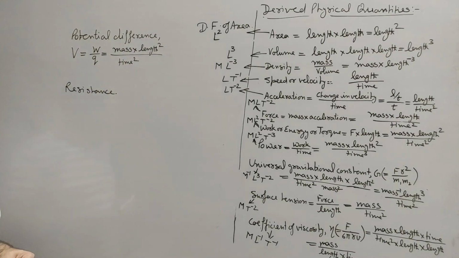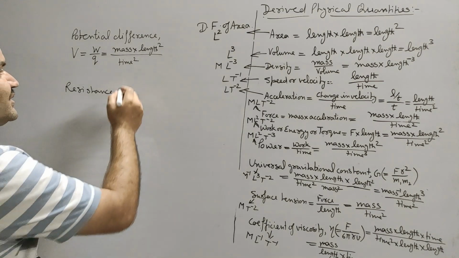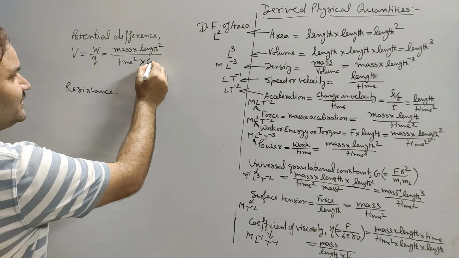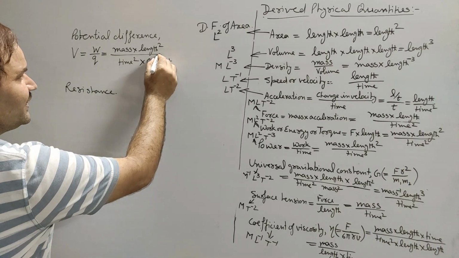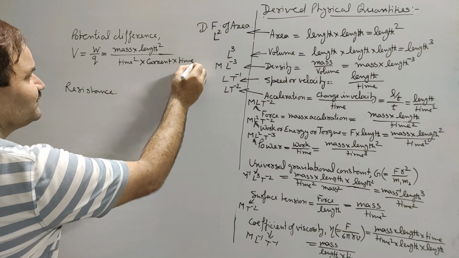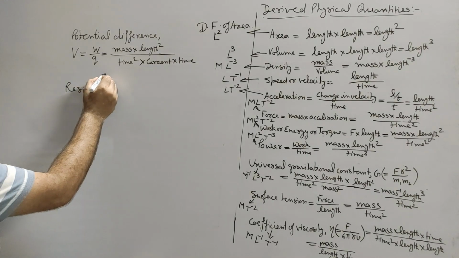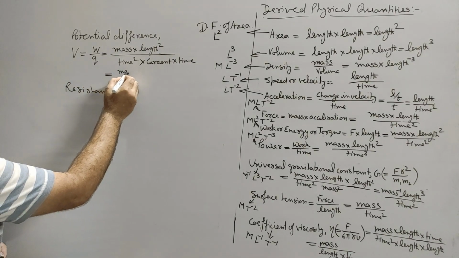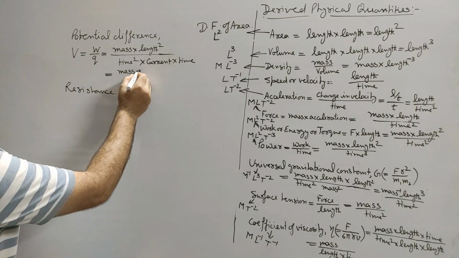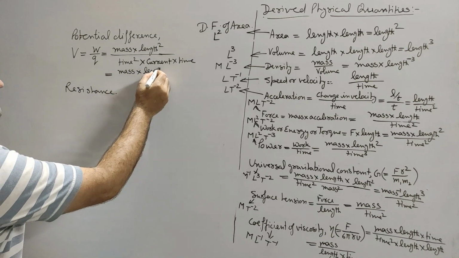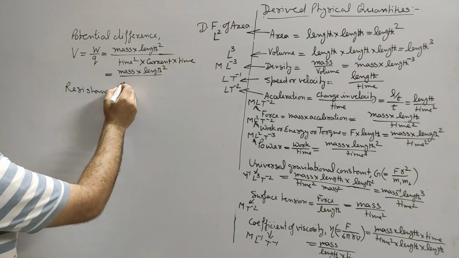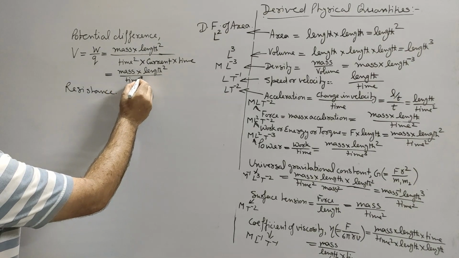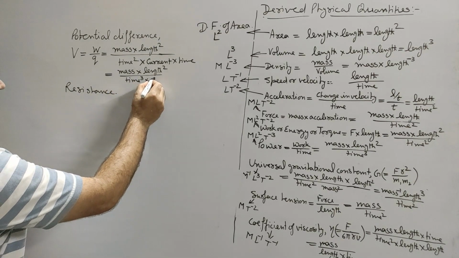Now what is charge? Q is equal to IT, that is, current into time. Current and time both are fundamental physical quantities. So current into time, and this will give us mass into length square upon time cube into electric current.